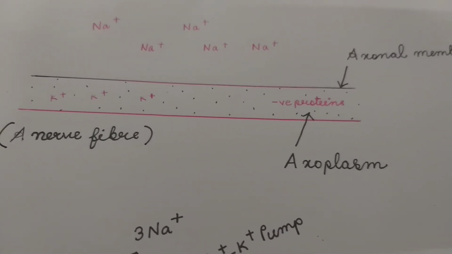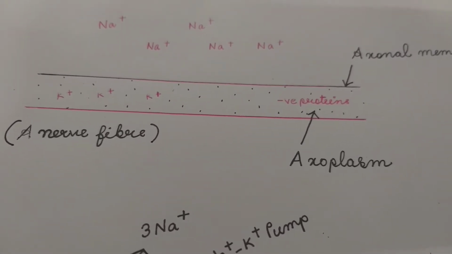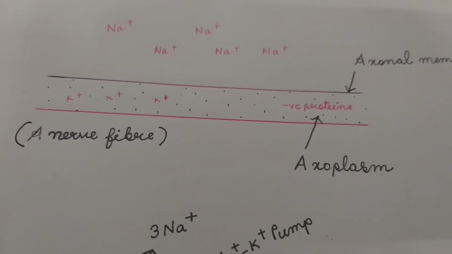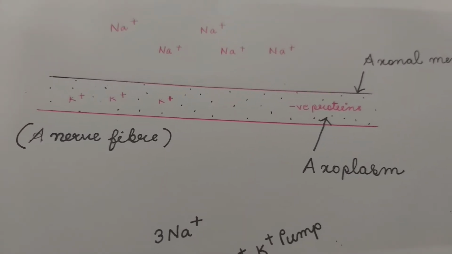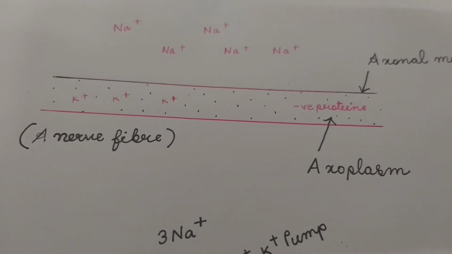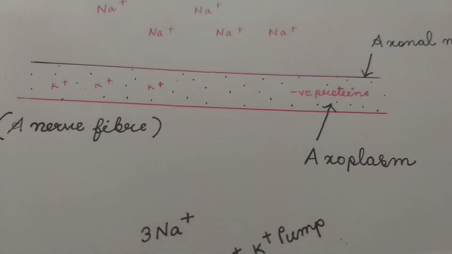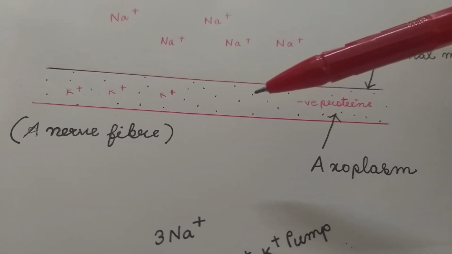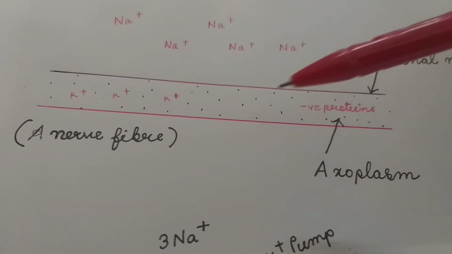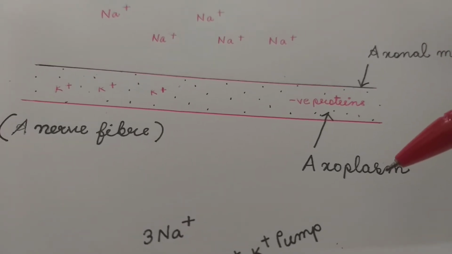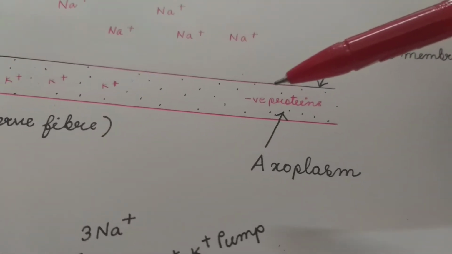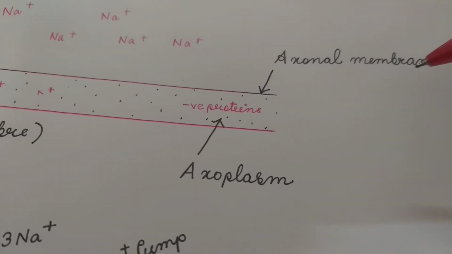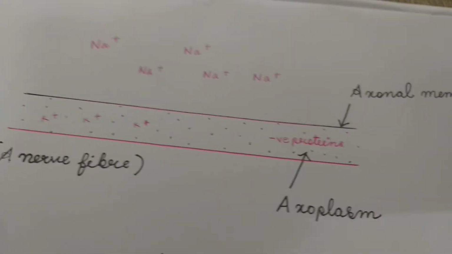This is a nerve fiber, that means an axon arising from the cell body of a neuron. Axon is called nerve fiber. The cytoplasm, or the fluid inside the nerve fiber or axon, is called axoplasm. The plasma membrane of the axon is called axonal membrane or axolemma.